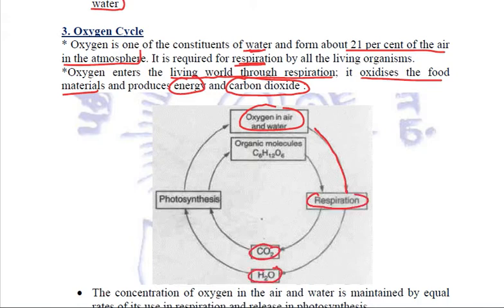This carbon dioxide and water are taken up by plants by the process of photosynthesis, in which they form the organic glucose, that is C6H12O6, and they liberate oxygen back. Clear? So this is the simple oxygen cycle.